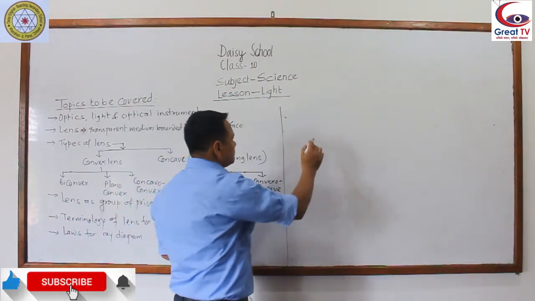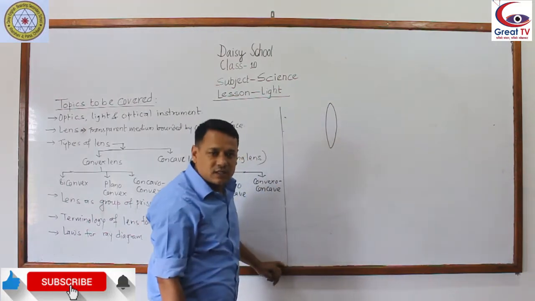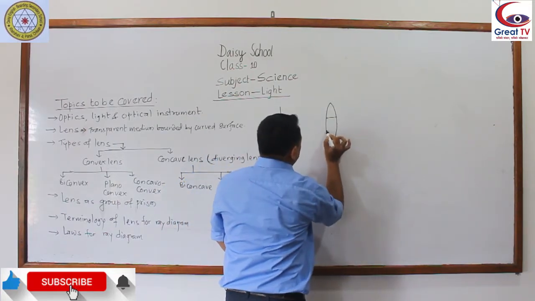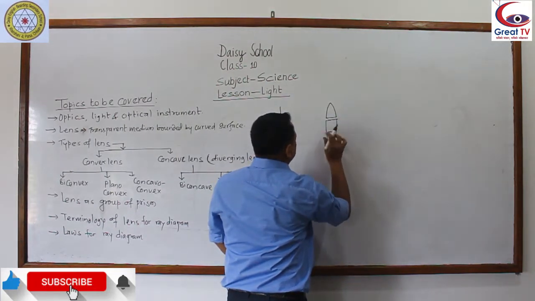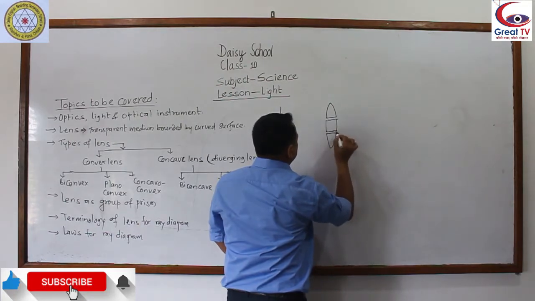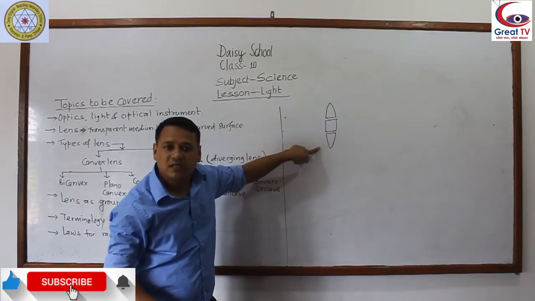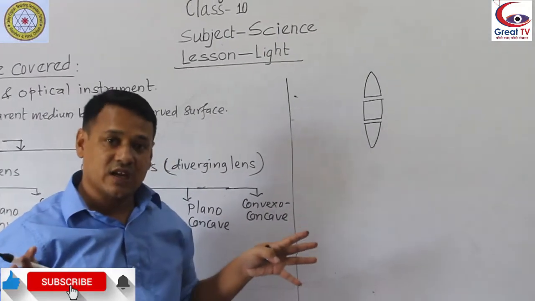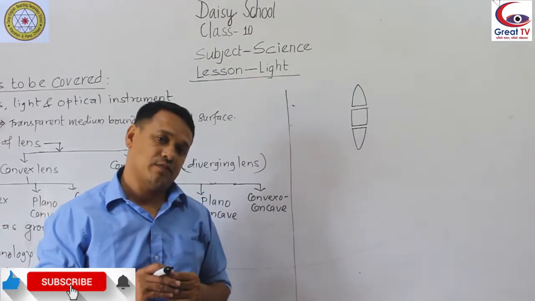Okay. This is a convex lens. If you cut it this way, you can find an upper part and a lower part. The upper part and lower part seem like a prism, and the middle part seems like a glass slab.